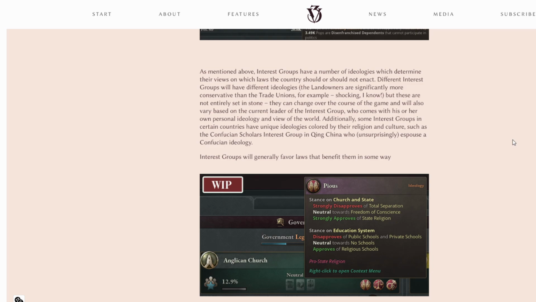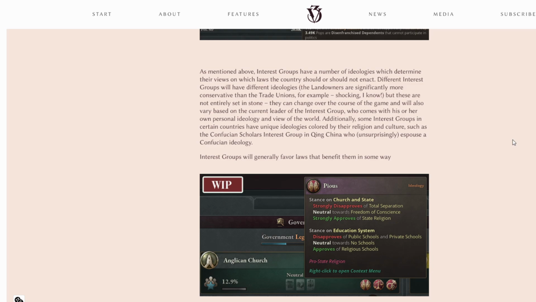They can change over the course of the game and will also vary based on the current leader of the interest group, who comes with his or her own personal ideology and view of the world. And again, that makes sense. I mean, a political party or a trade union, the Teamsters were different pre and post Jimmy Hoffa versus when Hoffa was in there. That's an interest group, as an example.